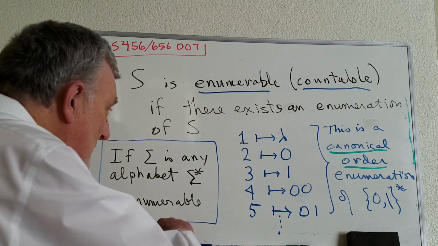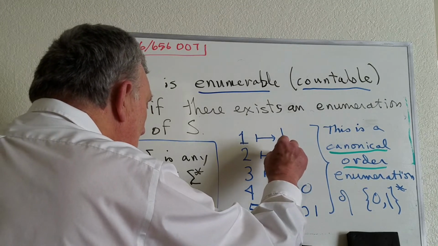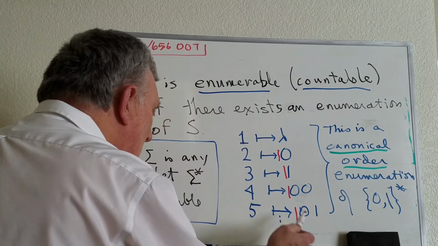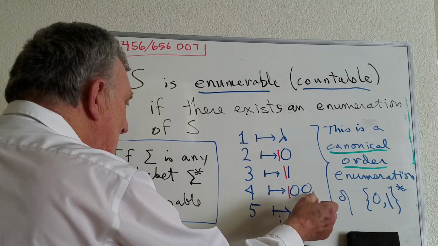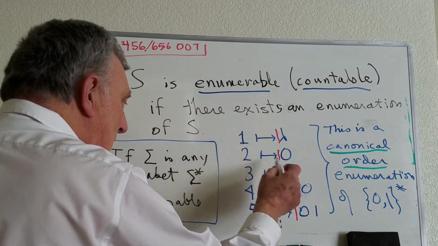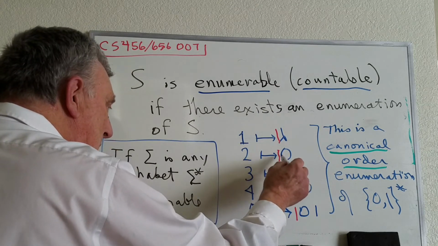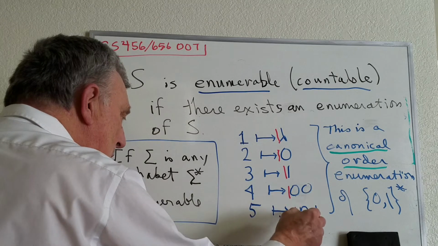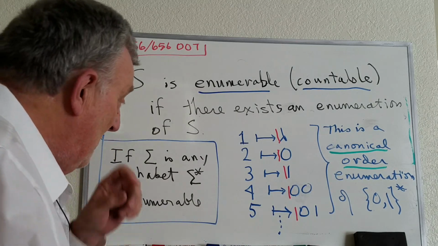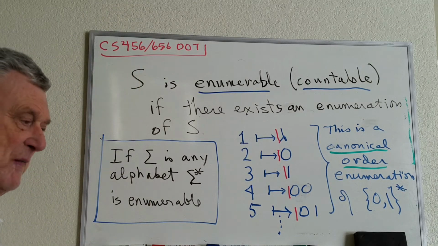Now one interesting fact is that if you put the digit 1 in front of each one of these, you then obtain the numeral. Like this is the binary numeral for, if I put 1 in front of lambda, that's just 1. Then 1 followed by this is actually the binary numeral for 2, and for 3, and for 4, and for 5, and so forth. You might think of that as an interesting coincidence. Of course, there is no such thing as a coincidence in mathematics.